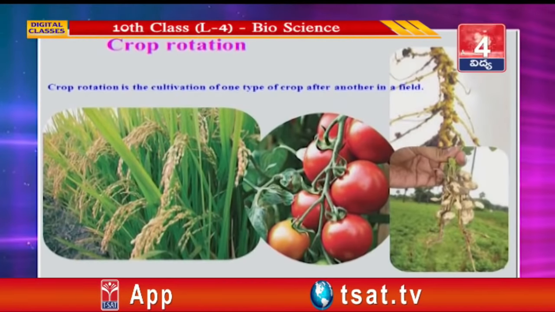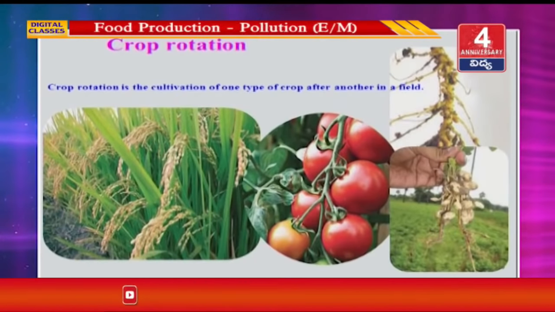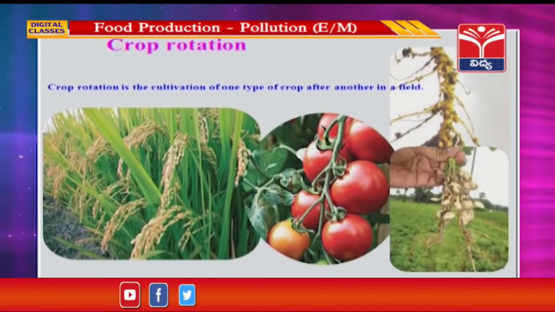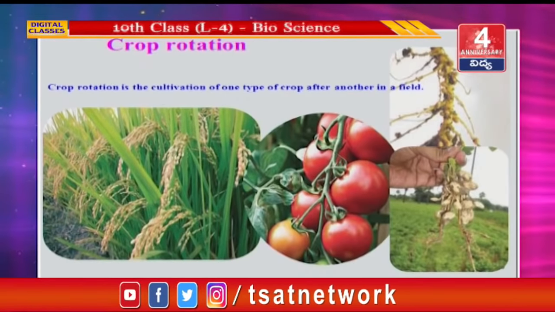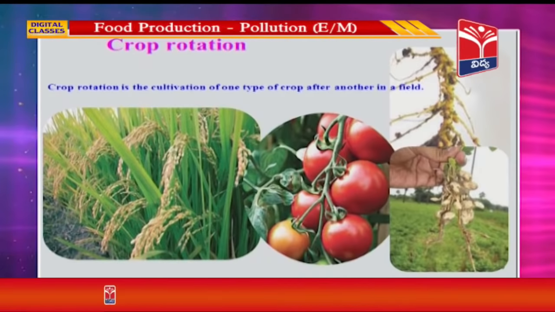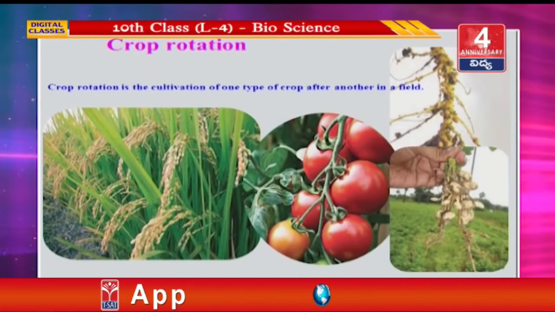Crop rotation. Crop rotation is the cultivation of one type of crop after another in a field. This will ensure proper consumption of nutrients. Single cropping reduces nutrient uptake and soil fertility.